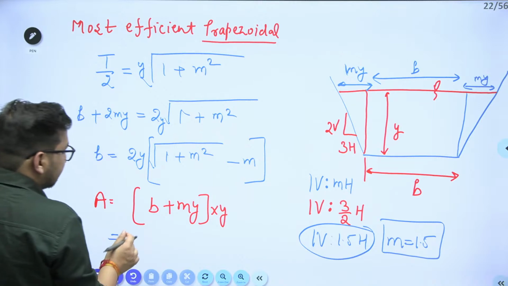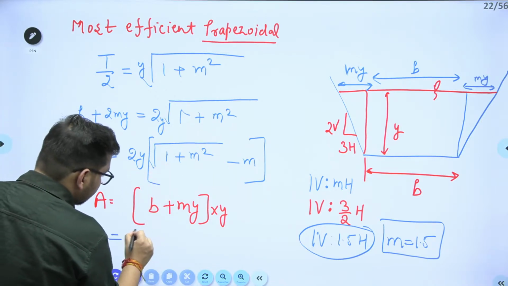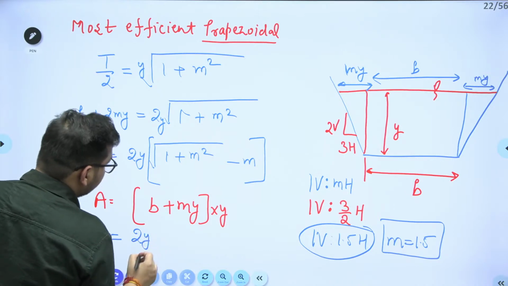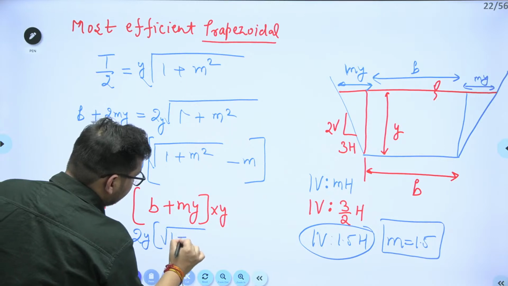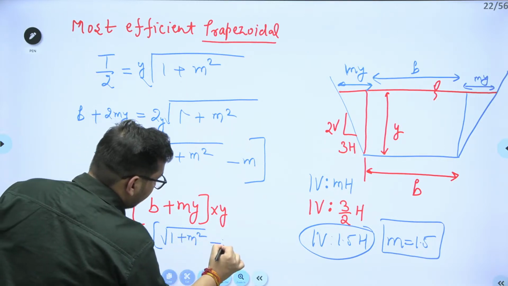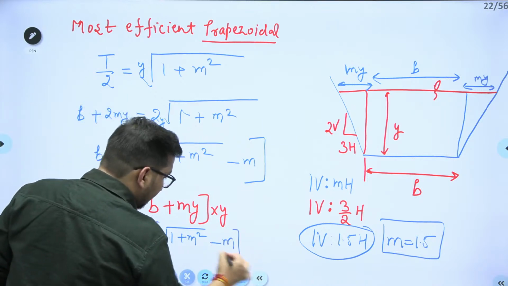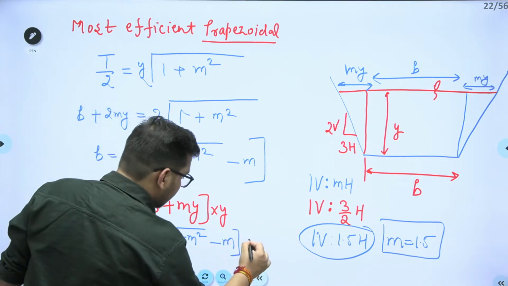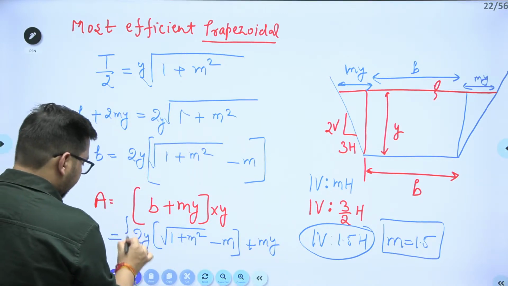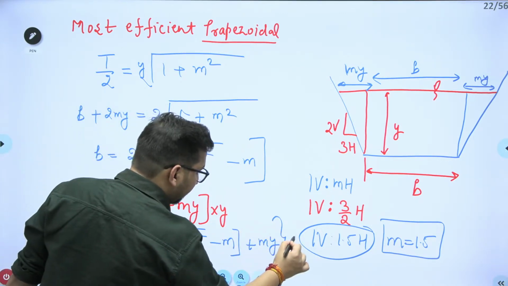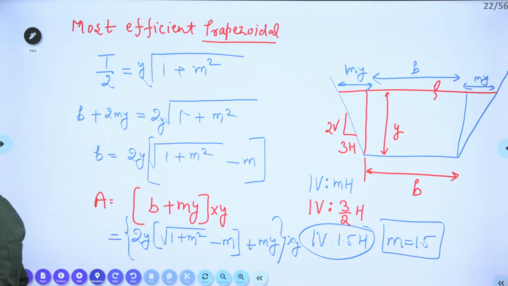I'll just replace this particular b value in terms of this y. So it is nothing but 2y under root of 1 plus m square minus m. This value is your b, plus my, and whole multiply by y. Clear?